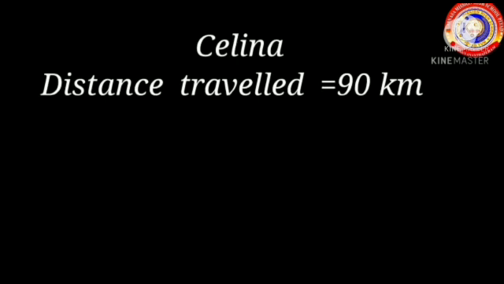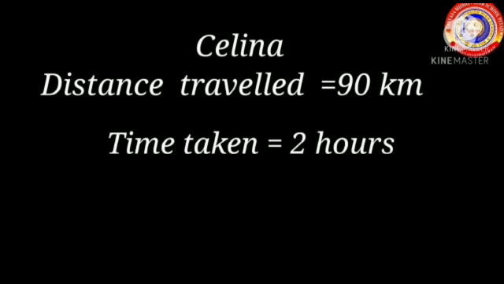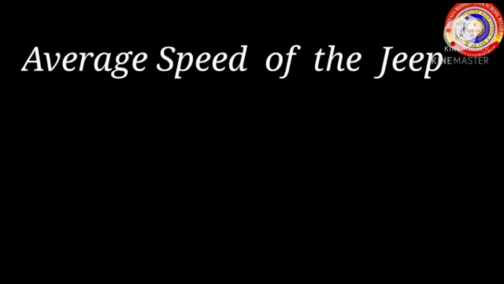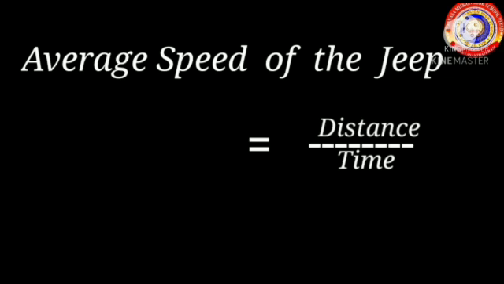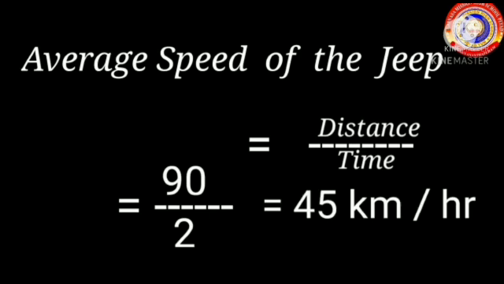For Selina, distance travelled is equal to 90 kilometers. Time taken is equal to 2 hours. Then, the average speed of the jeep is equal to distance travelled divided by time taken, which is equal to 90 divided by 2. 90 by 2 is 45 km per hour. So, the average speed of the jeep is equal to 45 km per hour.